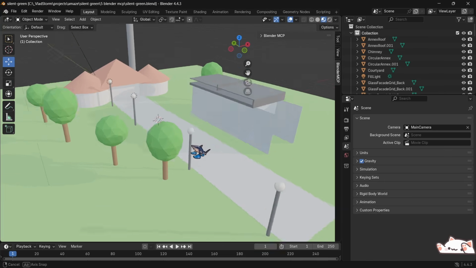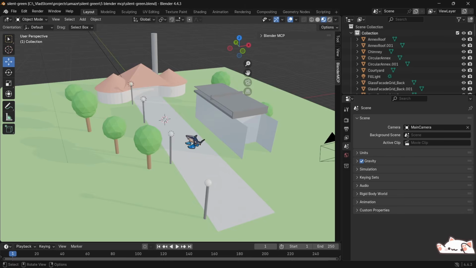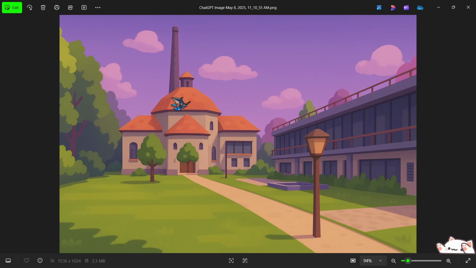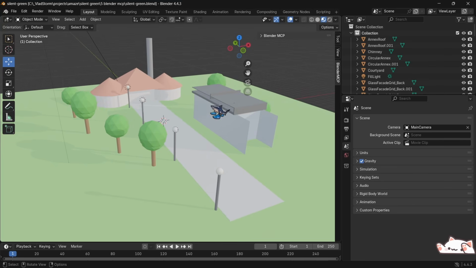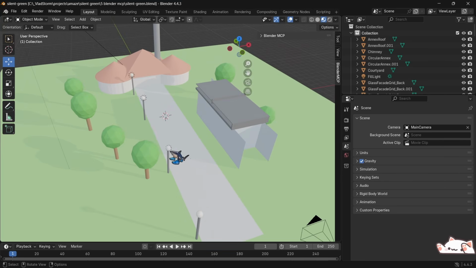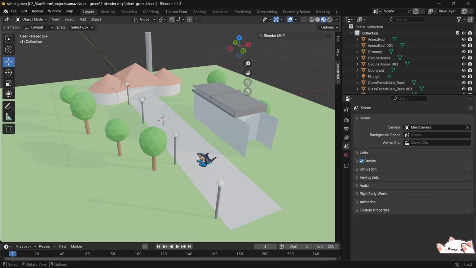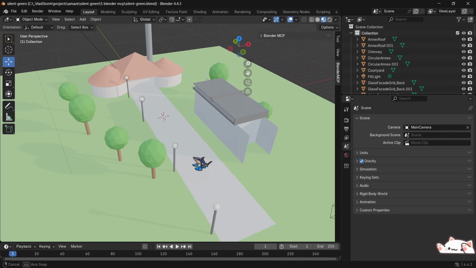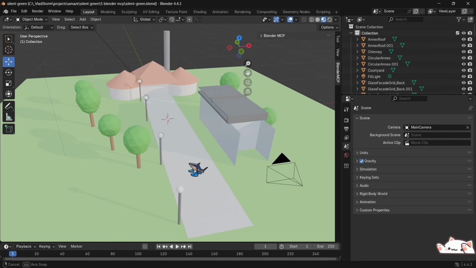So this is what we got in the end when Claude ran all the tasks. Basically, from one reference image like this, we got a whole 3D scene with the trees, with the crematorium, with the glass house, with the pathway and lampposts, which is pretty impressive, considering that the technology is like 1 month old. What I decided to do is, I'm not going to use this model as a final model in the game, but I'm going to use this model as a position reference for my game.